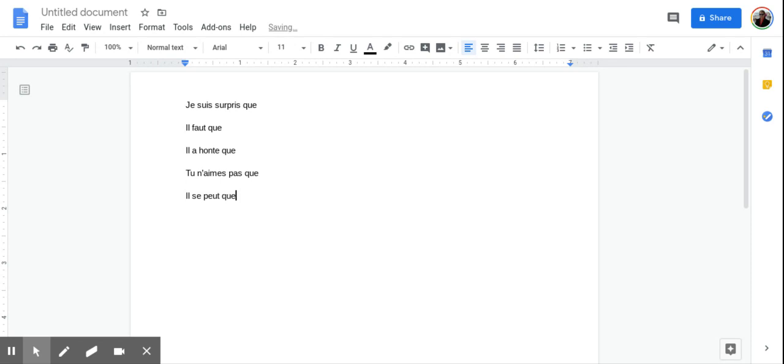Il se peut que. Okay, so we know that all of these, that second clause, because they all have that que, we know that it's going to be followed by a second clause with a subject and a verb, and that verb is going to be in the subjunctive, because all of these things are indicator clauses that indicate whatever follows is going to be subjunctive.